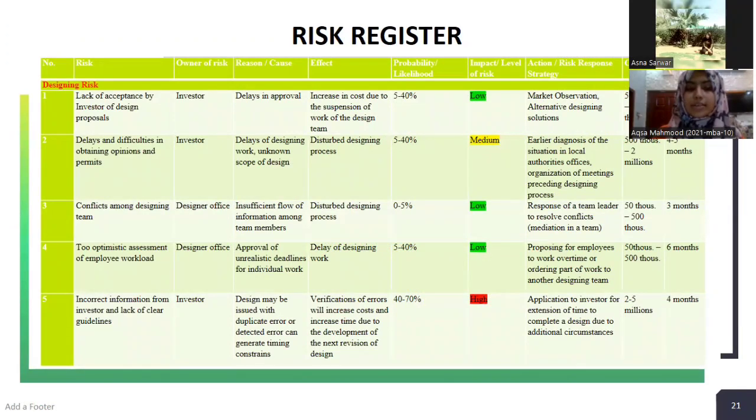Moving towards the risk register, a total of 20 risks are present in this project, but I will discuss 3 to 4 main risks. The first one is designing risk, lack of acceptance by investor of design proposal. The owner of this risk is investor. The reason is delays in approval. The effect is increase in cost due to the suspension of work of the design team. The probability and likelihood of this risk is 5 to 40%, and the impact is low. The action against this risk is market observation and alternative designing, and the time required is 3 months.